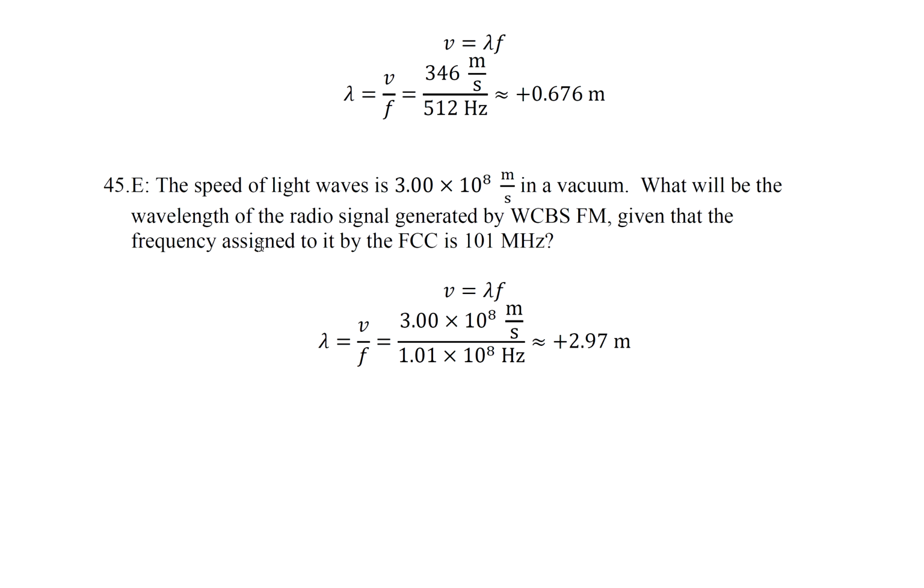Question 45. The speed of light waves is 3 times 10 to the 8th meters per second in a vacuum. What would be the wavelength of the radio signal generated by WCBS FM, given that the frequency assigned to it by the FCC is 101 megahertz? 101 megahertz is 101 times 10 to the 6 hertz.